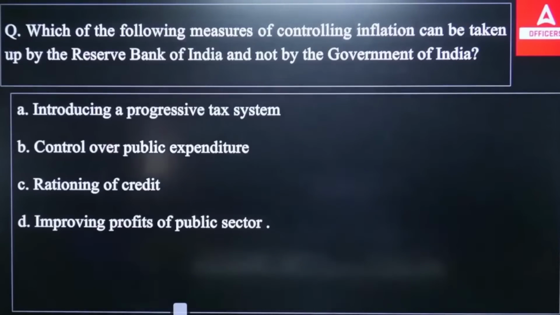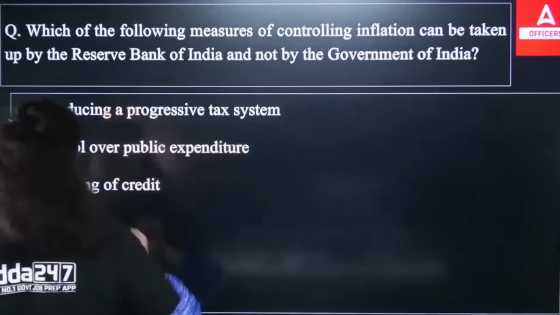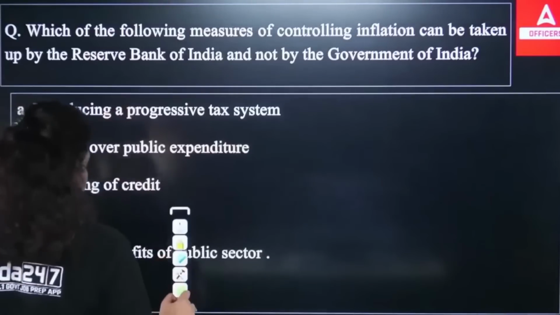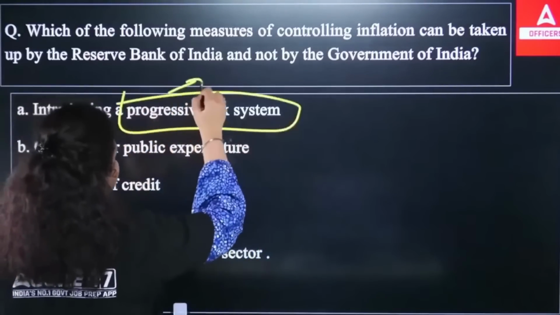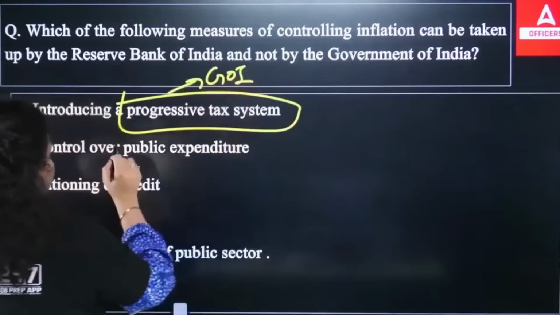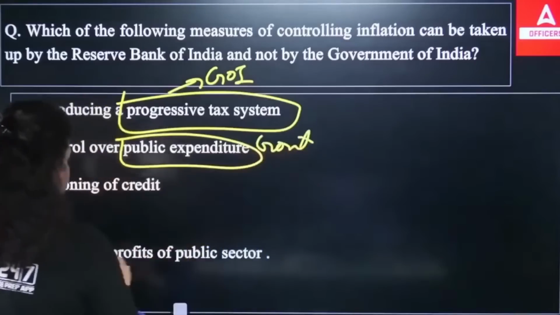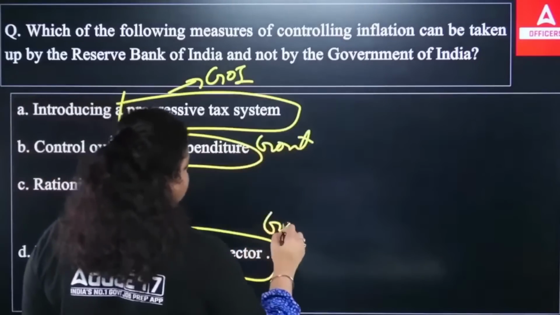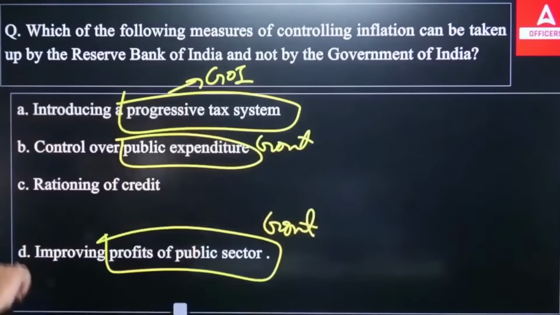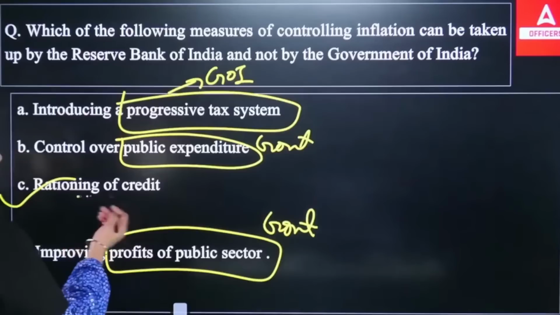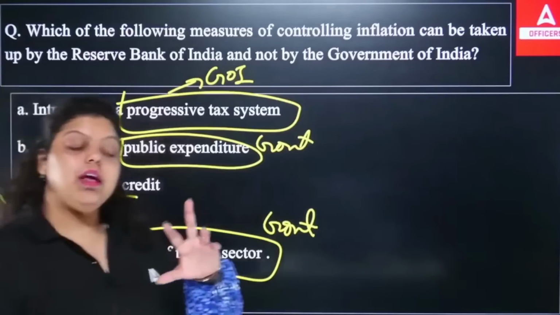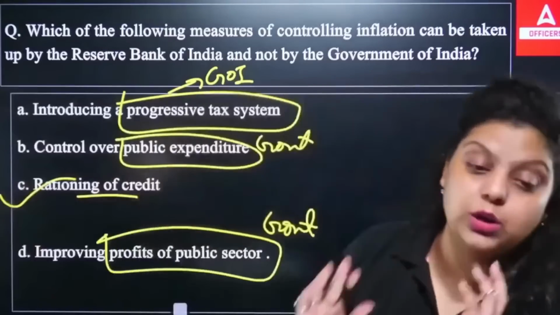Okay. The first option is introduction of a progressive tax system. This is in the hands of the Government of India, not RBI. Control over public expenditure is again done by the government. Profits of the public sector are also in the hands of the government. So these three measures will be taken by the Government of India under fiscal policy, but rationing of credit will be done by the Reserve Bank of India, in which RBI tells a particular sector how much loan you can provide or cannot provide.